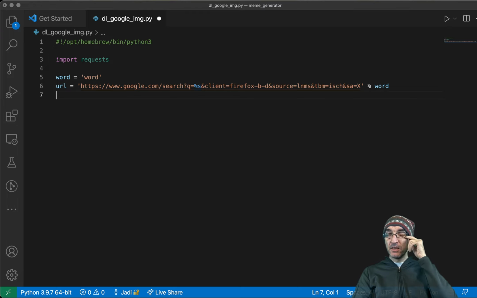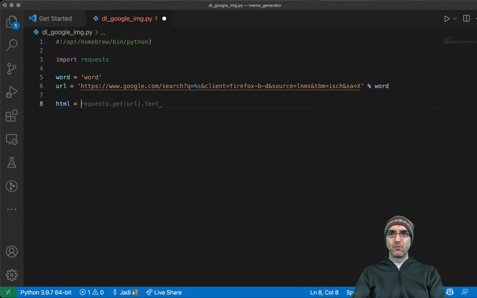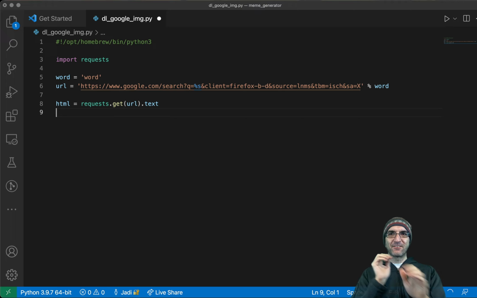Okay, I have this. Then I will say, let's read the HTML source. Wait for Copilot. This is so nice. Requests, get URL, and get back the text. Now I have the HTML. Who knows? Maybe someday we get extinct because of this thing. But on that day, some programmer should work on their Copilot. So let it be you.